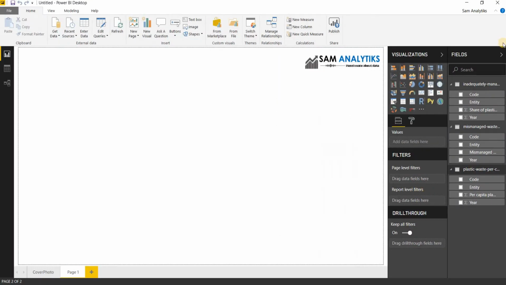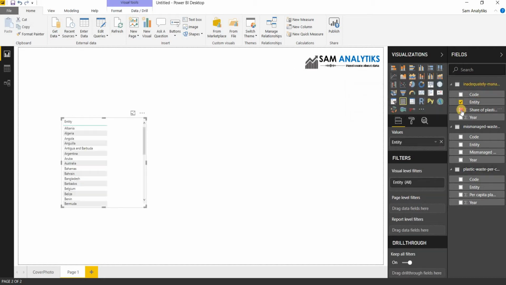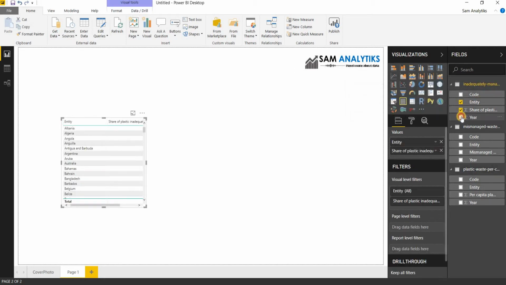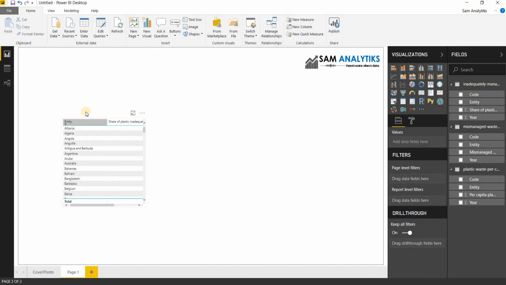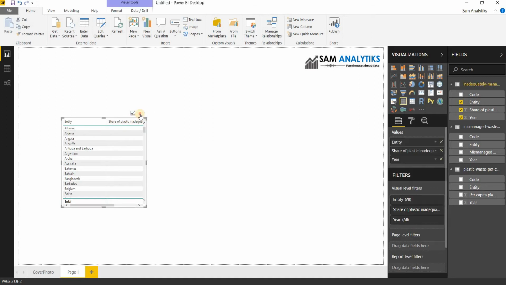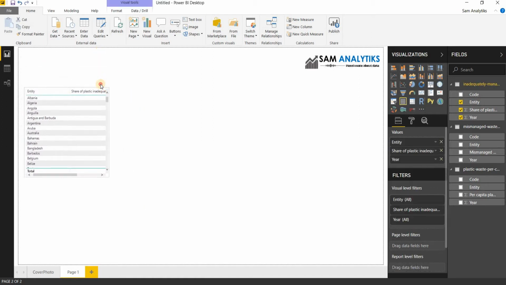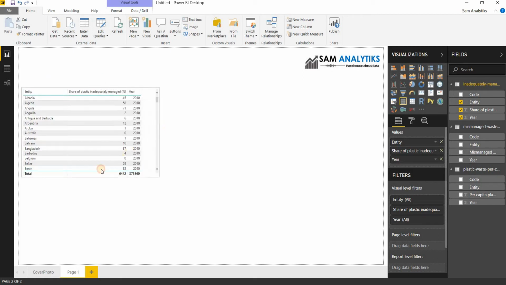So now if we take the first one, which is the inadequately managed plastic waste, if we take the entity and share of plastic and year, it all comes into this part of the section. If we just pull this up and keep it in here, we can easily expand or extend it as per our wish.